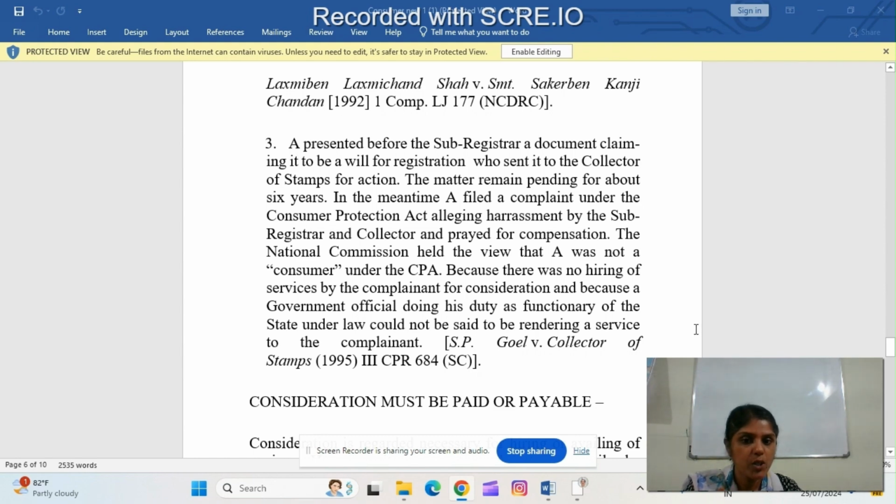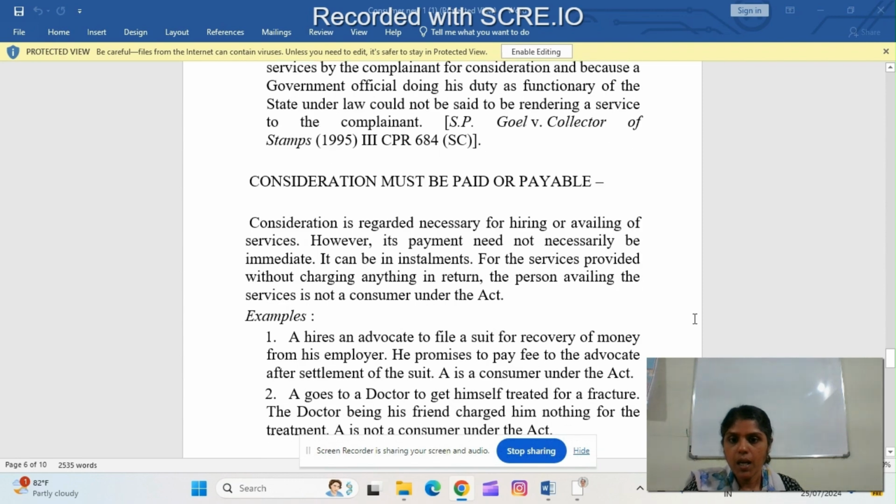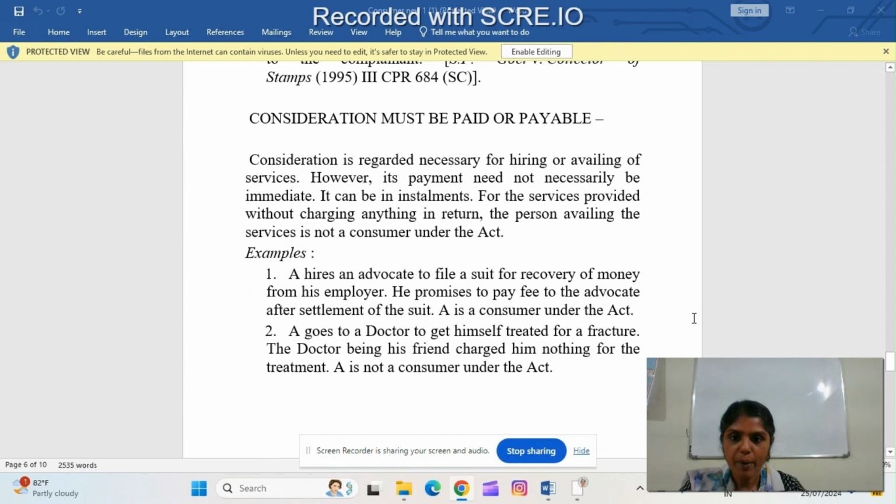Here, a government official doing his duty as a functionary of the state under law cannot be said to be rendering a service to the complainant. Consideration must be paid or payable. Consideration is regarded as necessary for hiring or availing of services. However, its payment need not necessarily be immediate. It can be in installments.